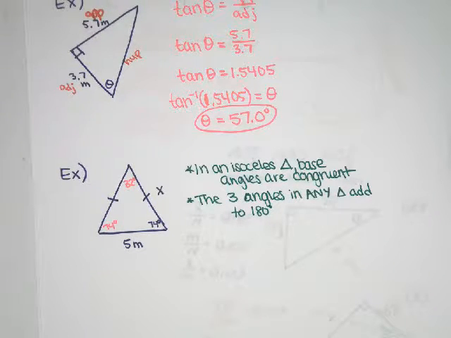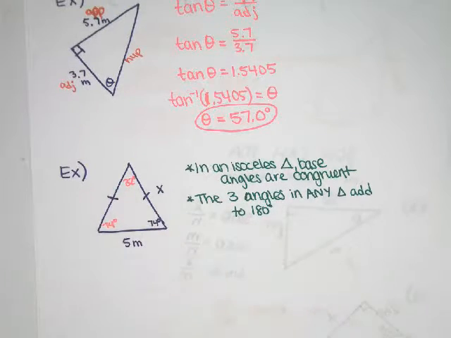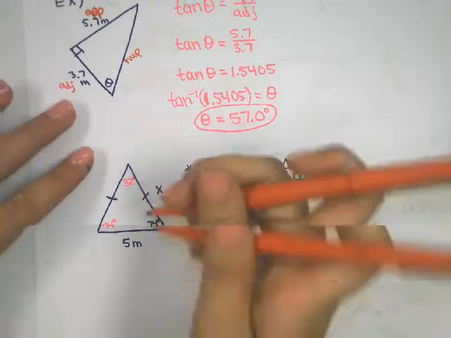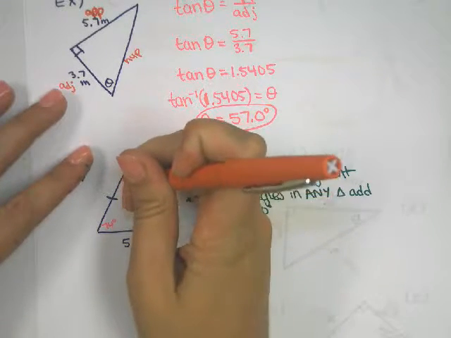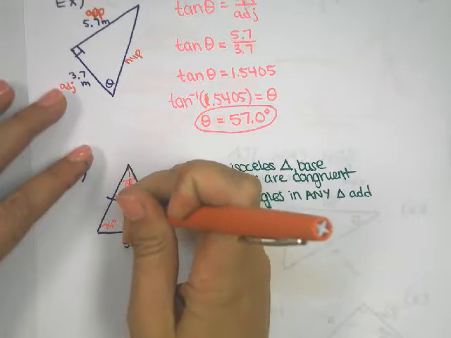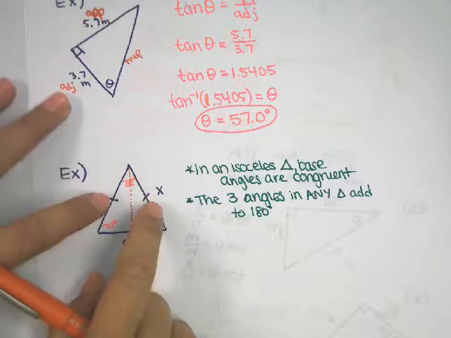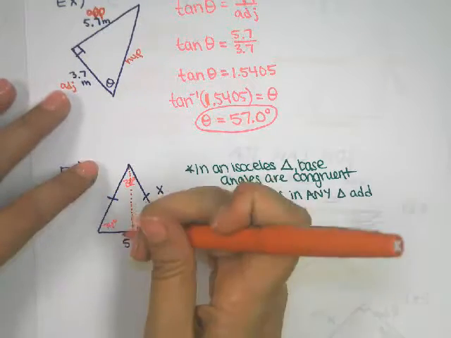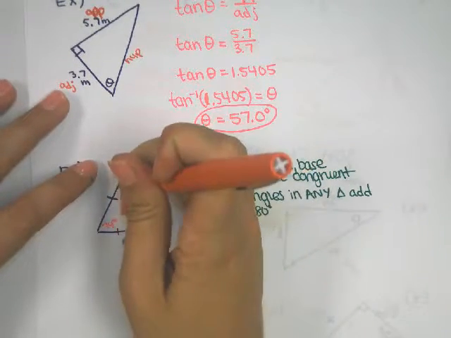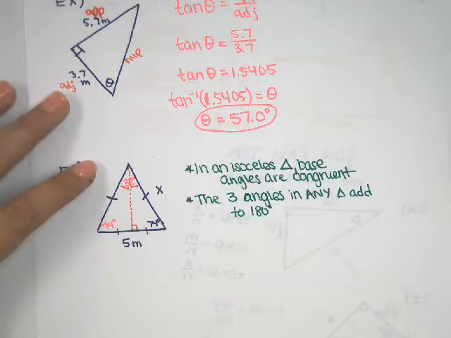Sometimes whenever you're doing a question, you can't go straight to finding what you want to find. You have to figure out what you know, and then try to work to get there. It doesn't seem like I'm making much progress, but what I have found is going to help. We have this other property of isosceles triangles that says that if you drop your altitude, which is a perpendicular line, from this point up here, in between your two congruent sides, it cuts this down here in half, and it cuts this angle in half as well.